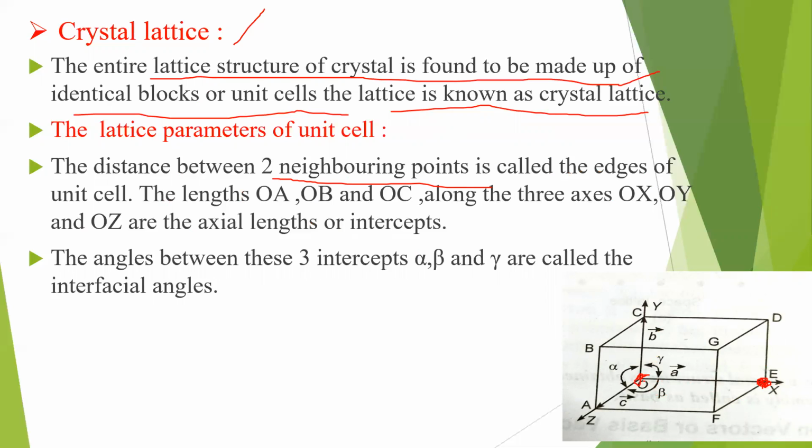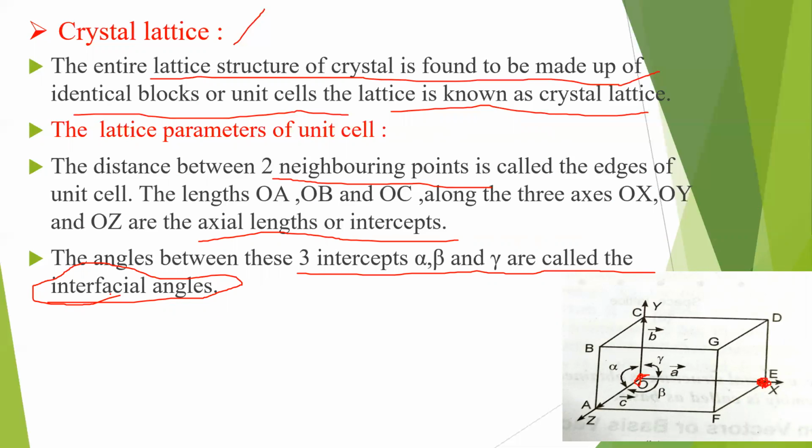And then the lengths OA bar, OB bar and OC bar along OX, OY and OZ are called what? Axial lengths or intercepts. The angles between these three intercepts, alpha, beta and gamma, are called interfacial angles.